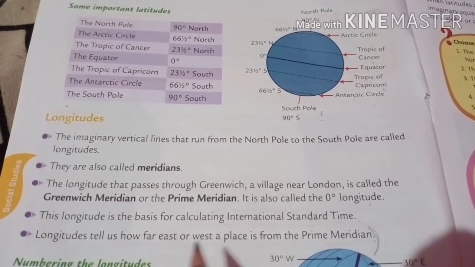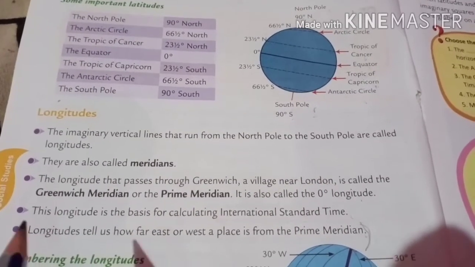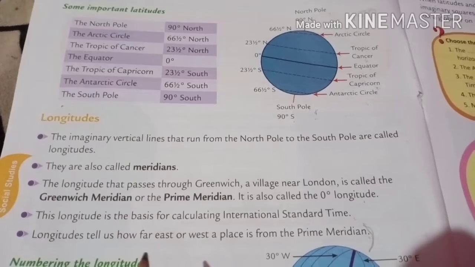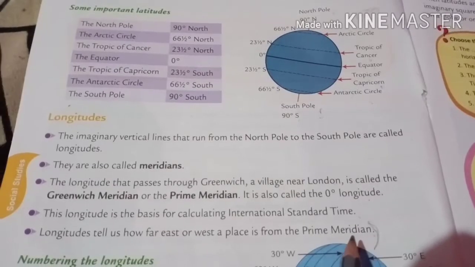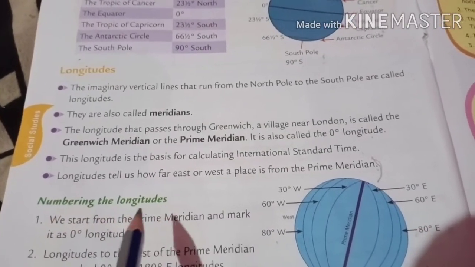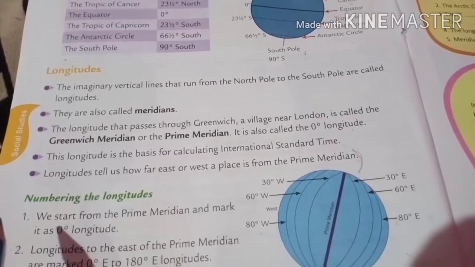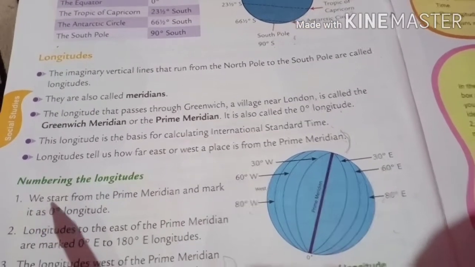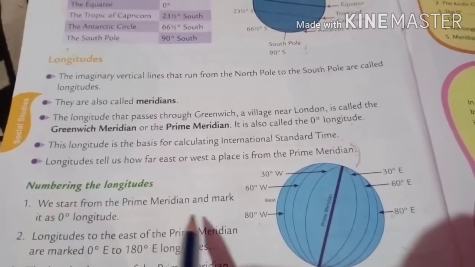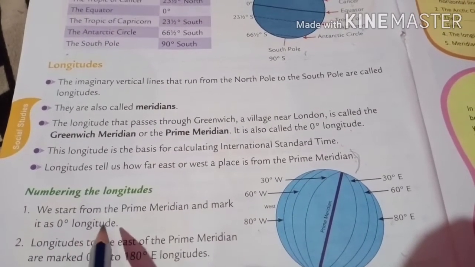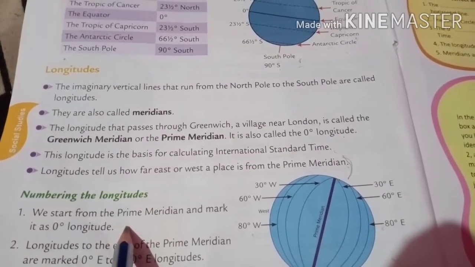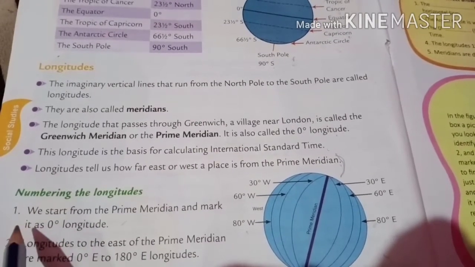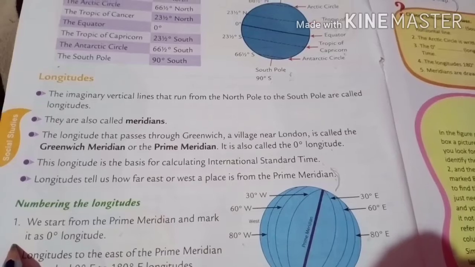Longitude tells us how far east or west a place is. As latitude tells us how far a place is from north and south, like that, longitude tells us how far the places are to the east and west from the 0 degree prime meridian. Understood? And numbering the longitudes is also like latitudes. We start from the prime meridian and mark it as 0 degree longitude. From 0 degree longitude to the east, it is called east, and from 0 degree to the west, it is called west. Understood?